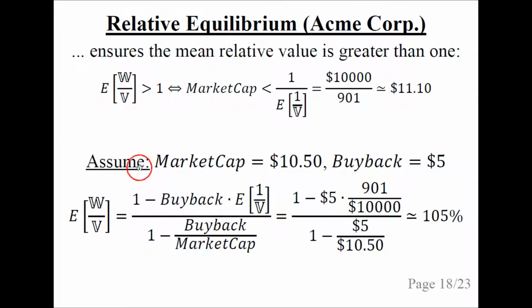So if the market cap is less than $11.10, then the mean relative value is greater than 1. So let's assume that the market cap is $10.50, which is slightly less than the relative equilibrium. And let's again say that the buyback is $5. Then the mean relative value is calculated using the formula from one of the previous slides, and we plug in all the numbers and we get 105%. So on average, we would have a 5% increase in the value to eternal shareholders from this share buyback.